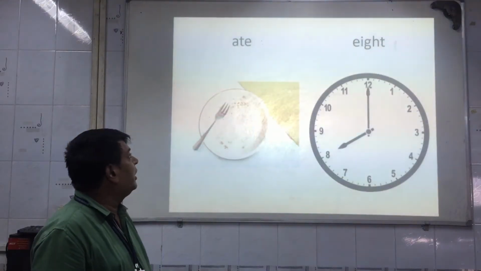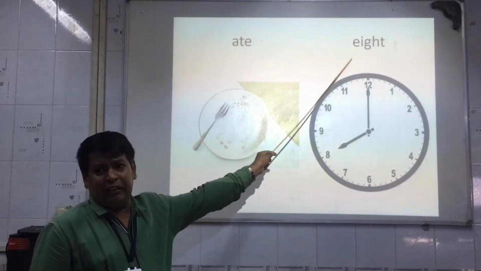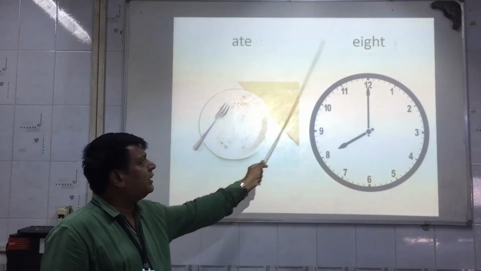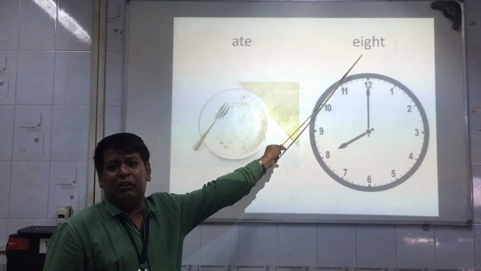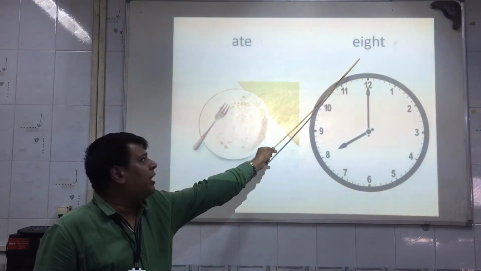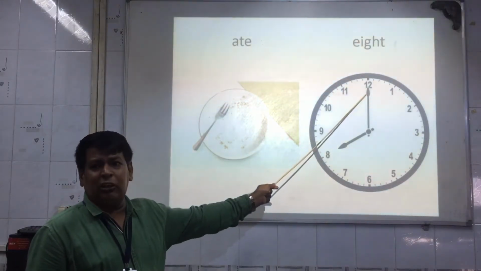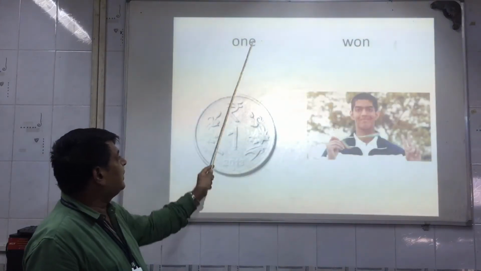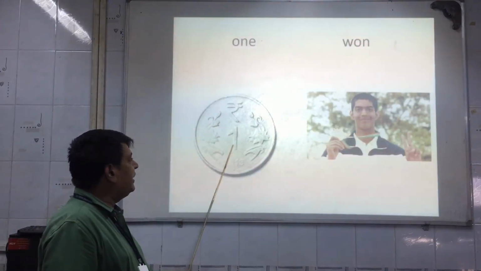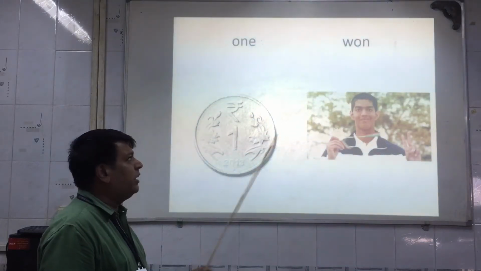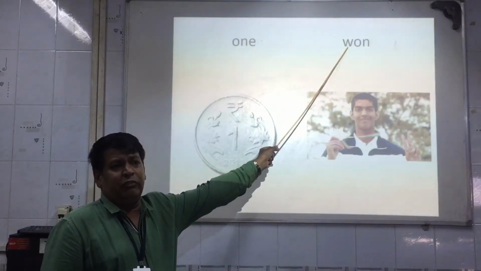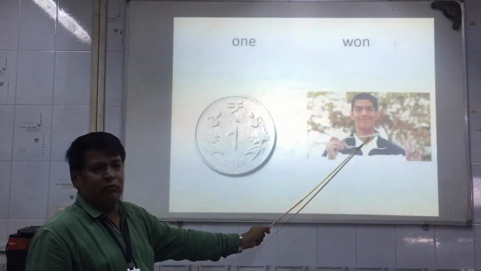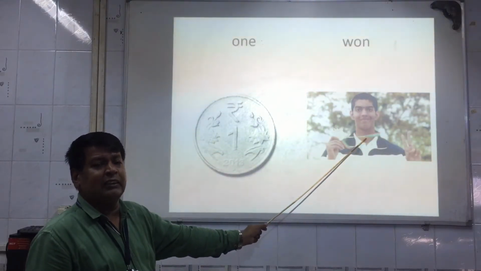See the next one, ate and eight. Now this ate is the past tense of eat, and this eight specifies the number 8, means it shows the time that it is 8 o'clock. See the next one, see your one. The coin is a 1 rupee coin, and this is won, but we say it the same. Won means he has won the medal, means he has got the success.